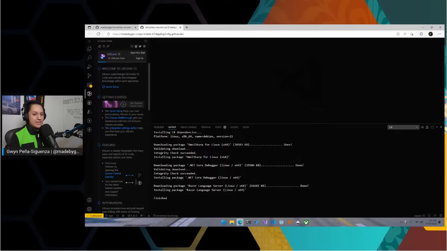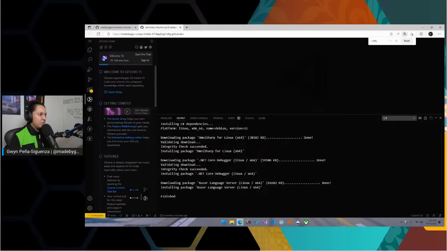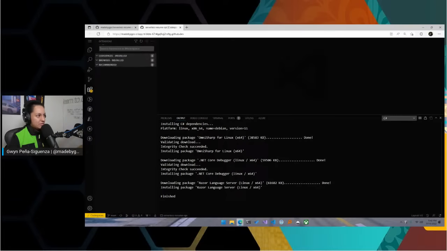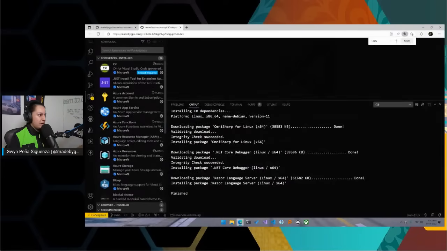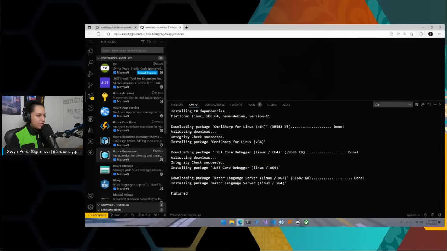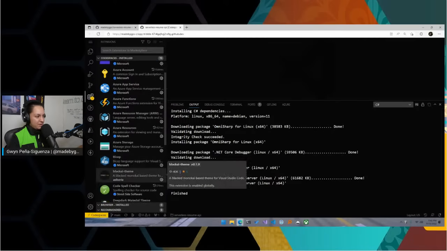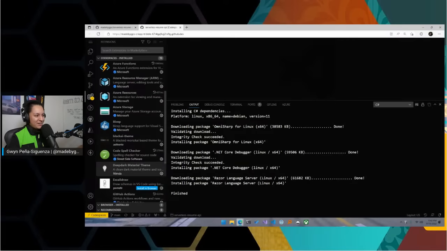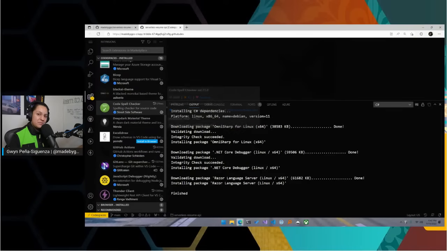All right, this looks like this has loaded. So I can probably zoom in one more here. Now, I'm going to take a look first at where are we? Left side here, on the left side, extensions. I'm probably going to zoom in once more. And then on installed, you see we already have C#, .NET, Azure Account, Azure App Service, Azure Functions, ARM, Azure Resources, Azure Storage, Bicep. That's my theme of choice at the moment, Black Eye theme. Code Spell Checker. Some of these are custom to just the way I run VS Code.